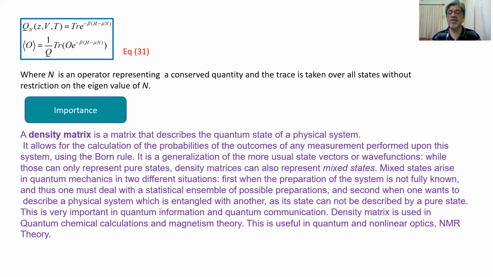And NMR theory is also using the density matrix concept. So the density matrix is a very important concept in quantum mechanics, and it is used in quantum statistics.